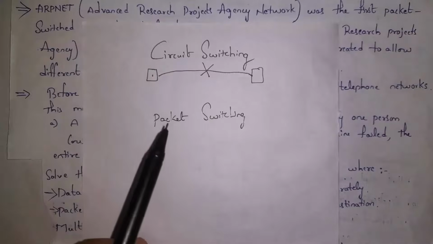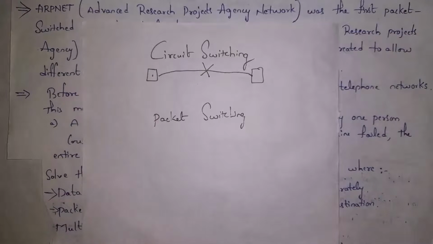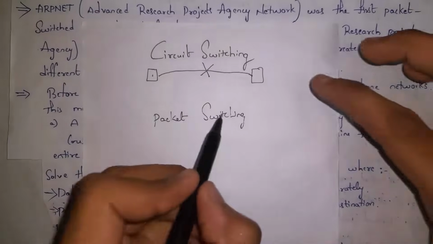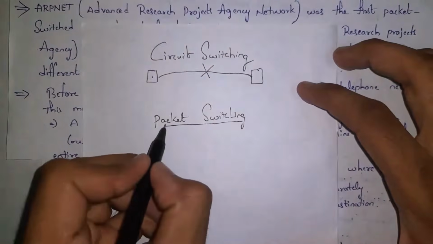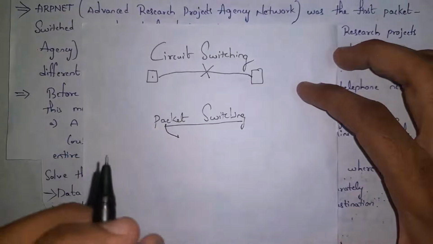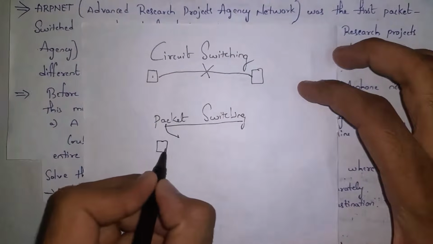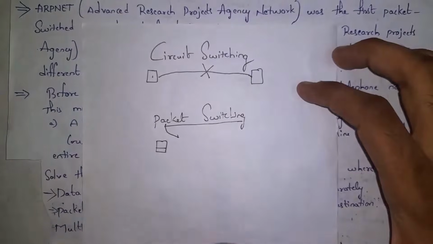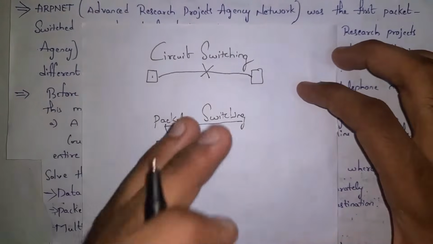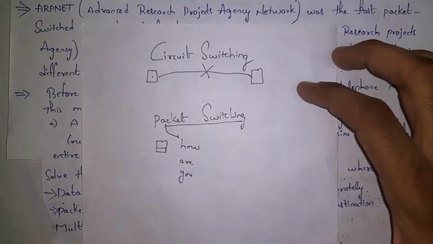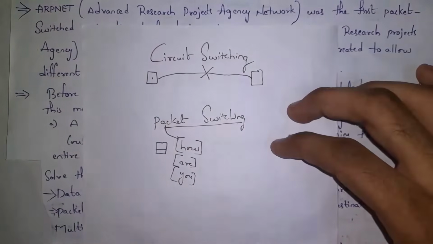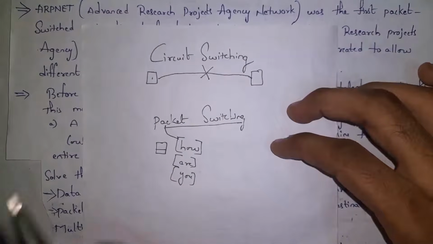For example, if you consider packet switching, present 4G mobiles are examples of packet switching. Guys, the name itself says packet switching, that is, data is divided in the form of packets and they will reach the destination. For example, by using my 4G mobile, I will speak "how are you." Whenever I speak "how are you," the data is divided in the form of packets: "how" is one packet, "are" is one packet and "you" is one packet.